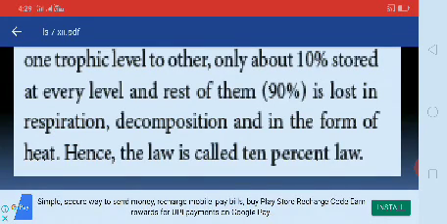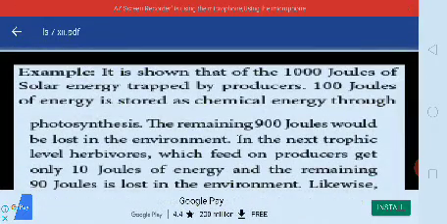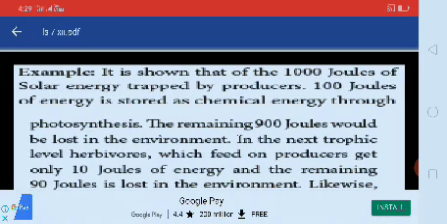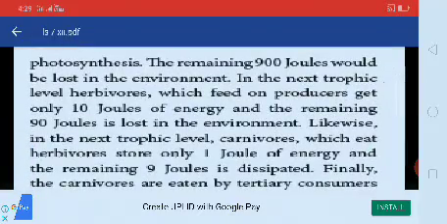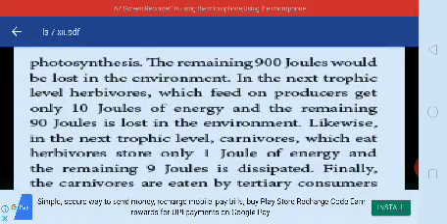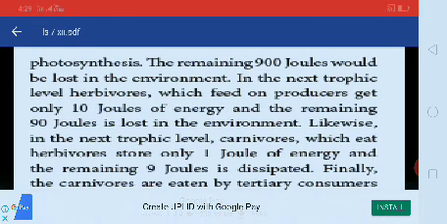Hence the law is called the 10% law. For example, of the 1000 joules of solar energy trapped by producers, 100 joules of energy is stored as chemical energy through photosynthesis. The remaining 900 joules would be lost in the environment. In the next trophic level, herbivores which feed on producers get only 10 joules of energy and the remaining 90 joules is lost in the environment.